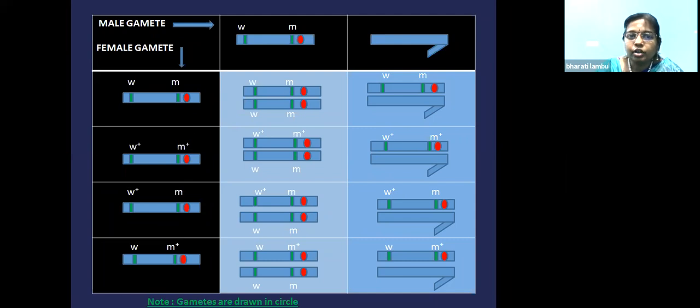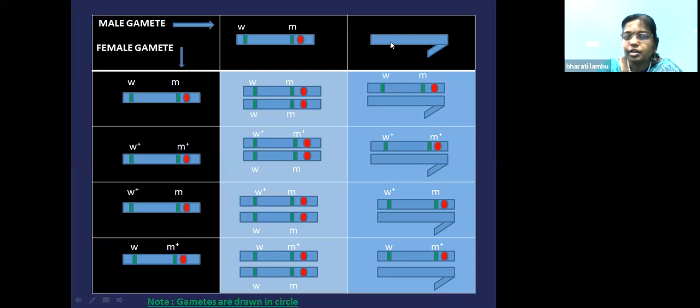So if you cross this male gamete with the female, you will get this kind of progeny. So WM on the X chromosome, WM on the other X chromosome. If you cross this female gamete with this male gamete, you will get W plus M plus on one X chromosome, W and M on other X chromosome. If you cross this with this, you will get W plus M and W and M. If you cross this with this, you will get WM plus WM. So you can see XX chromosome is present this side. That means what? These are all female, that is daughters.